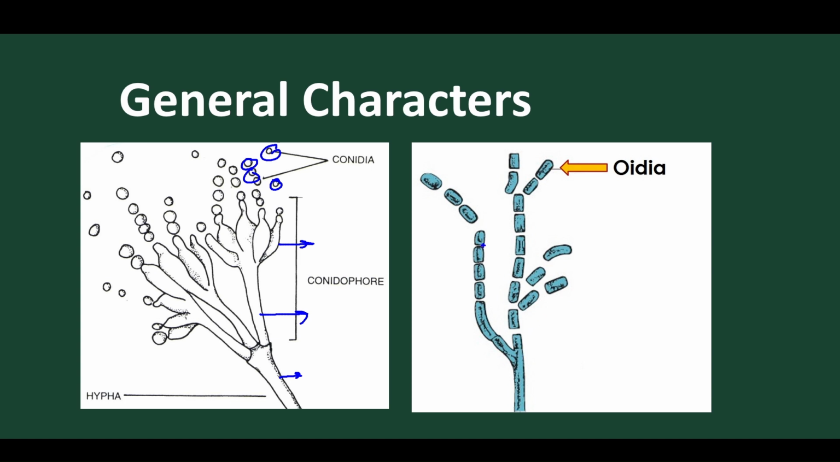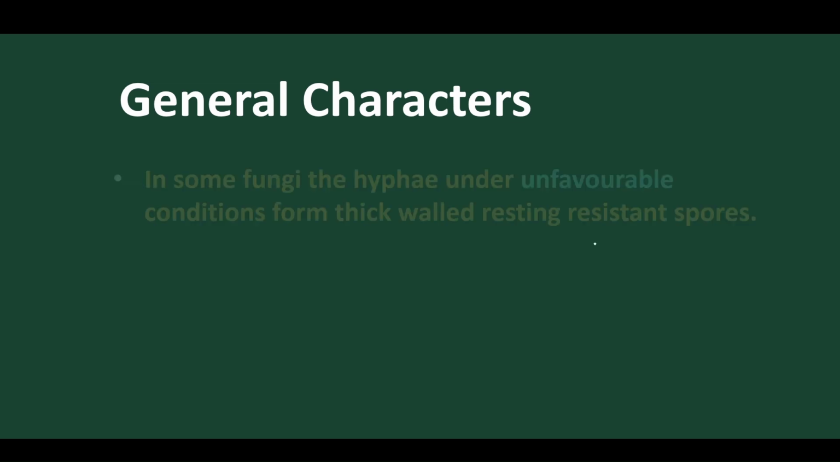Here, each chain liberates out. They are present on the stalk, and when the terminal one matures, it is liberated. Here, one by one they mature simultaneously, and each individual is called an oidium, which is mostly present in sugary medium. Got it clear? Now let's move.